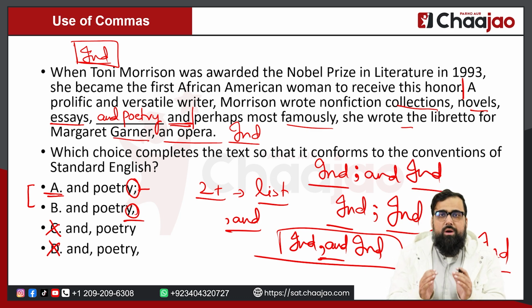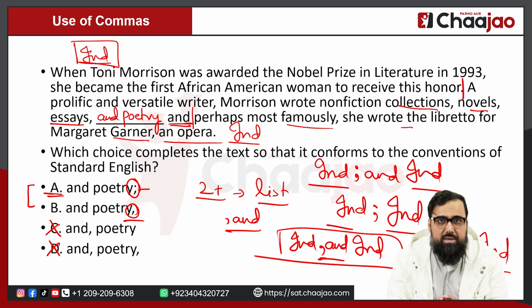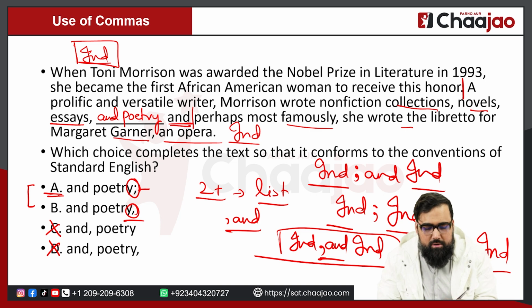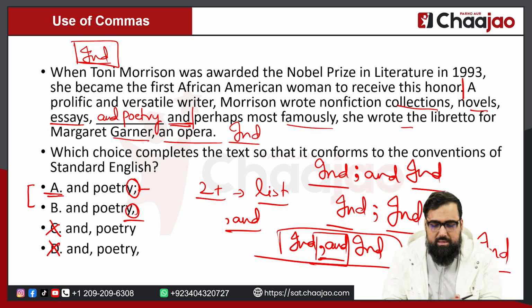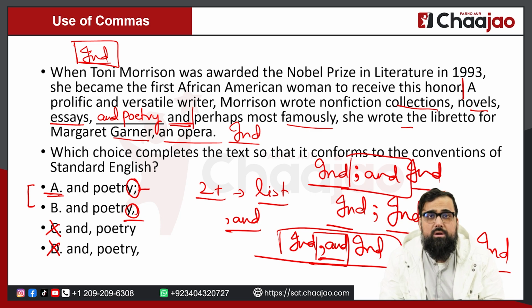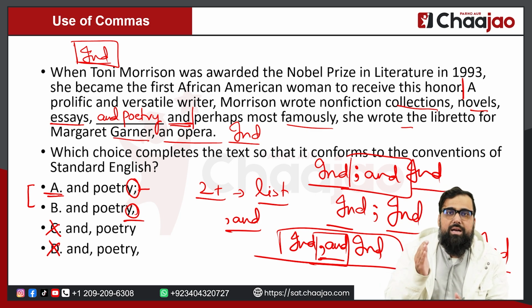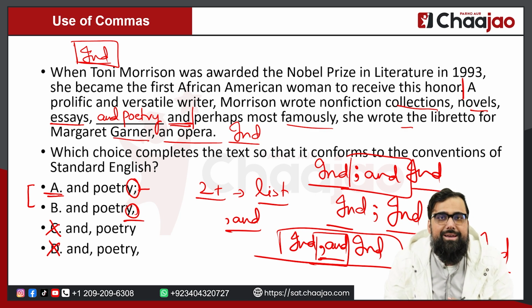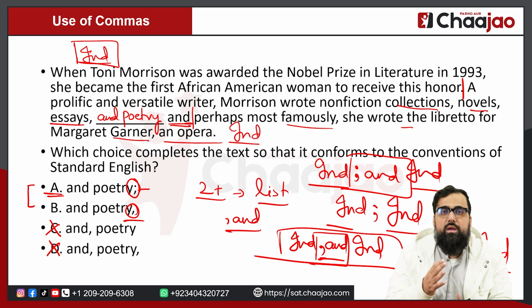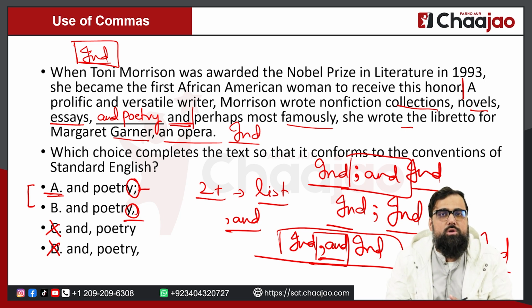So if you have to choose between a comma with a coordinating conjunction and a semicolon with a coordinating conjunction, and you cannot remove the coordinating conjunction, then you'll use a comma with it.